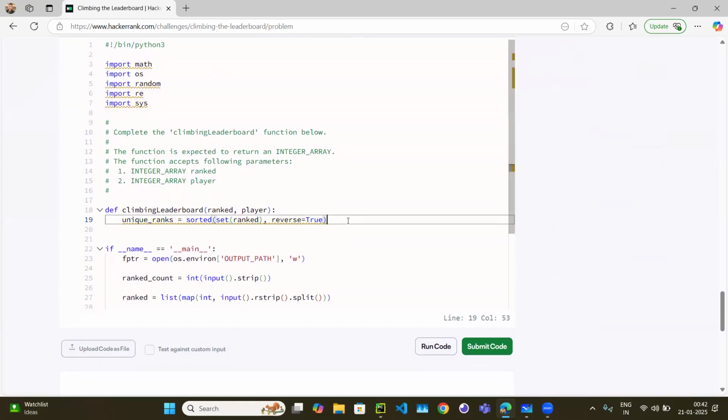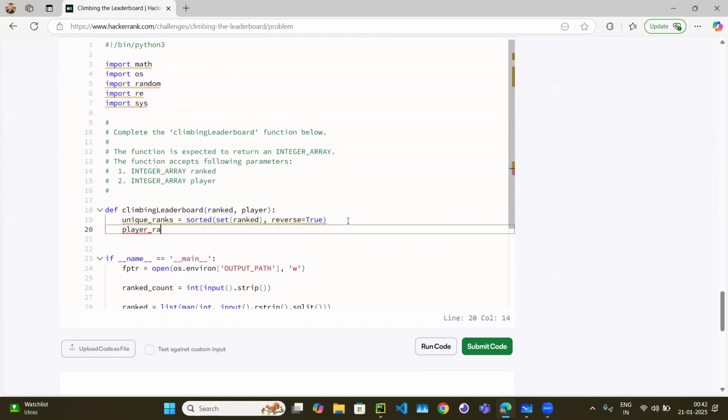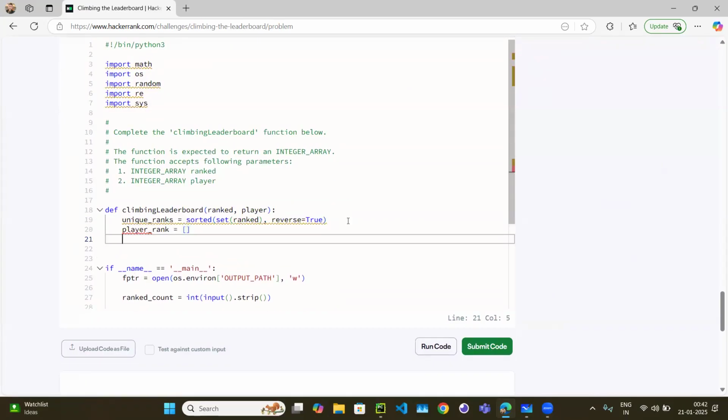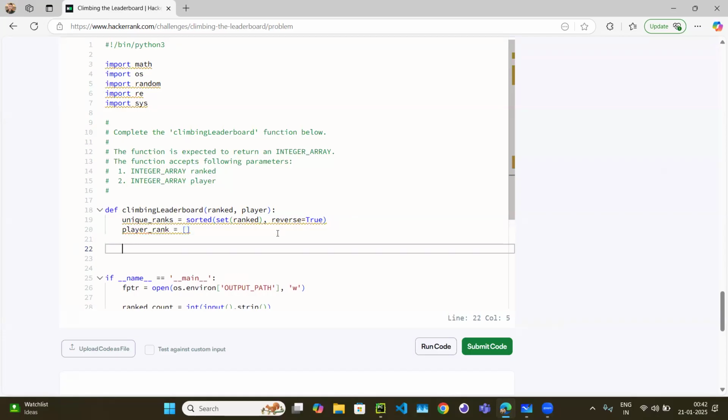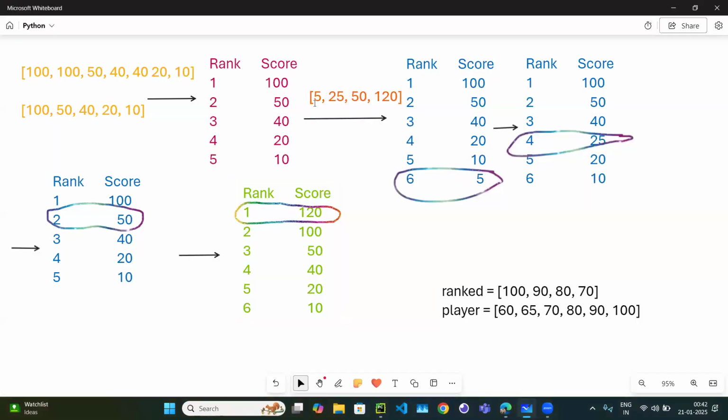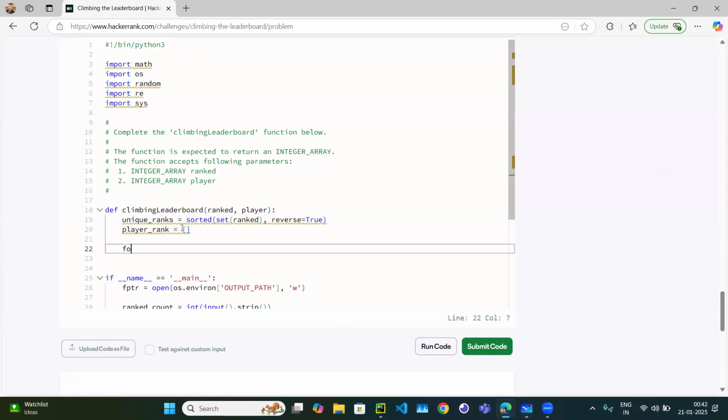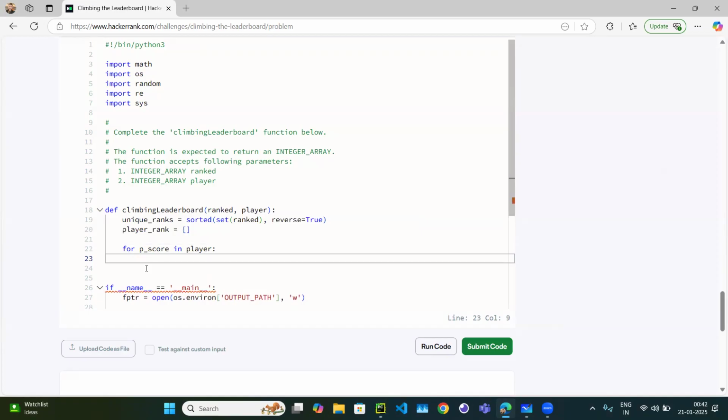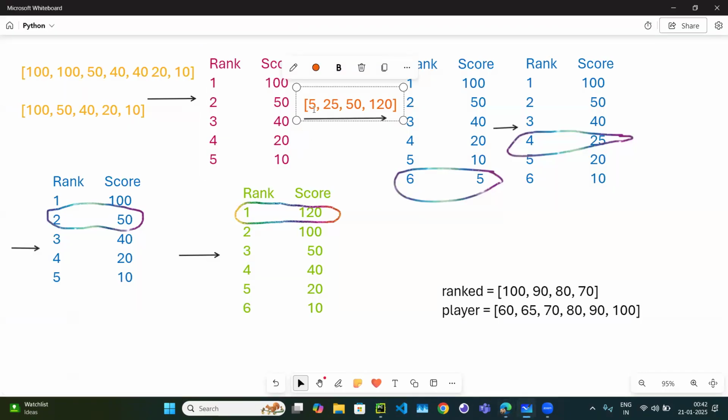Array will be player rank. Right, so array will be player rank. Okay, now what we will do, we will start from our player, like this loop. Right, so for player score in player. Okay, so we'll start from this. So we will pick the first element, 5.